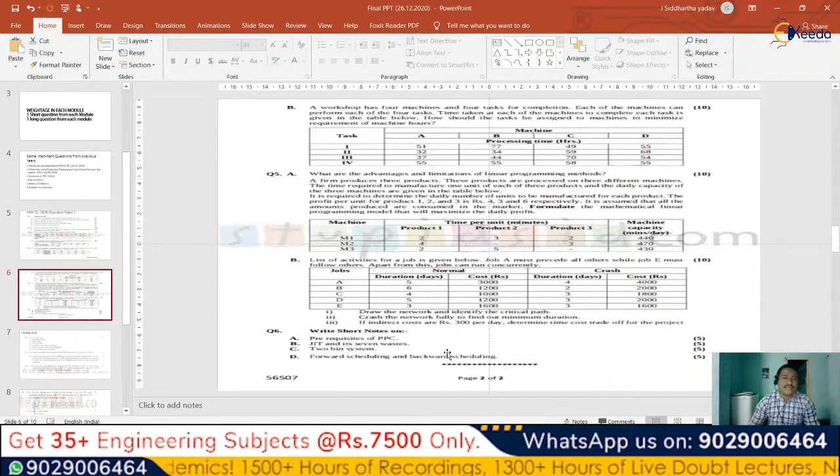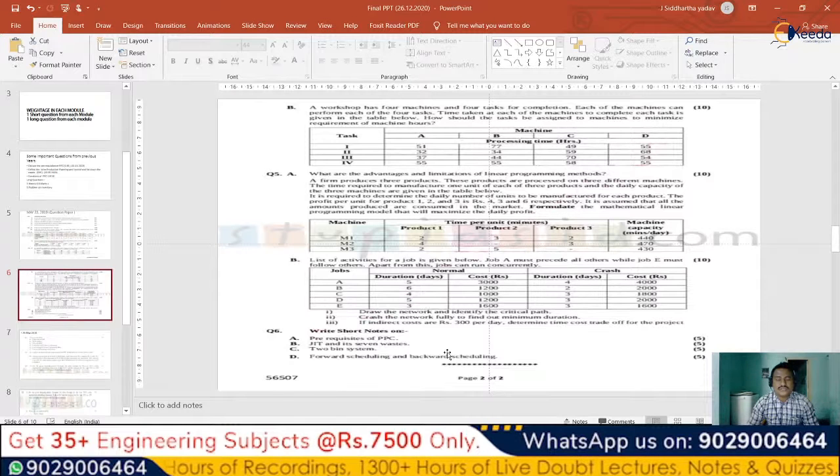Next, coming to the fourth part B bit: a workshop has 4 machines and 4 tasks which are to be completed. Each of the machines can perform the 4 tasks. How should we assign the tasks to the machines to minimize the required machine hours? Like the previous one, where 2 machines and n number of jobs were present, over here we have 4 machines and 4 tasks. So for 4 machines and 4 tasks, how to minimize it and give the order of minimum time to be scheduled can be found out by utilizing this question B.